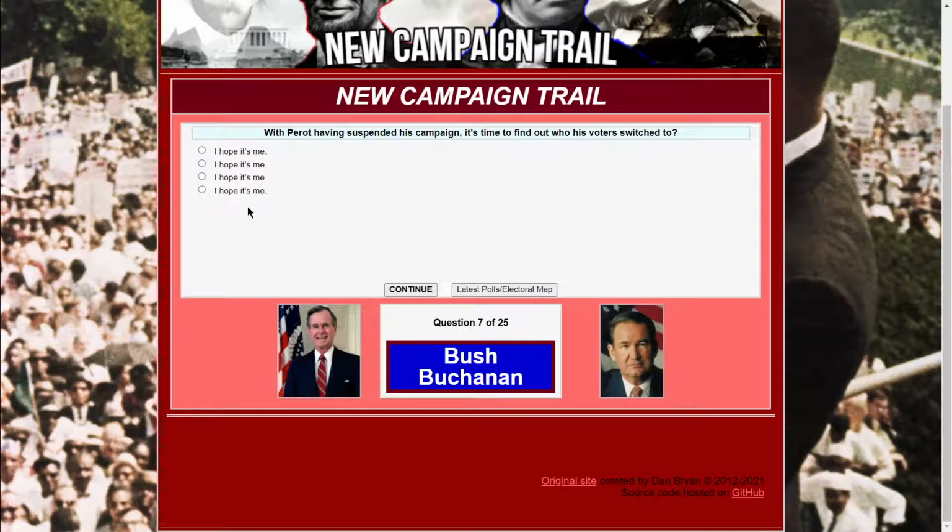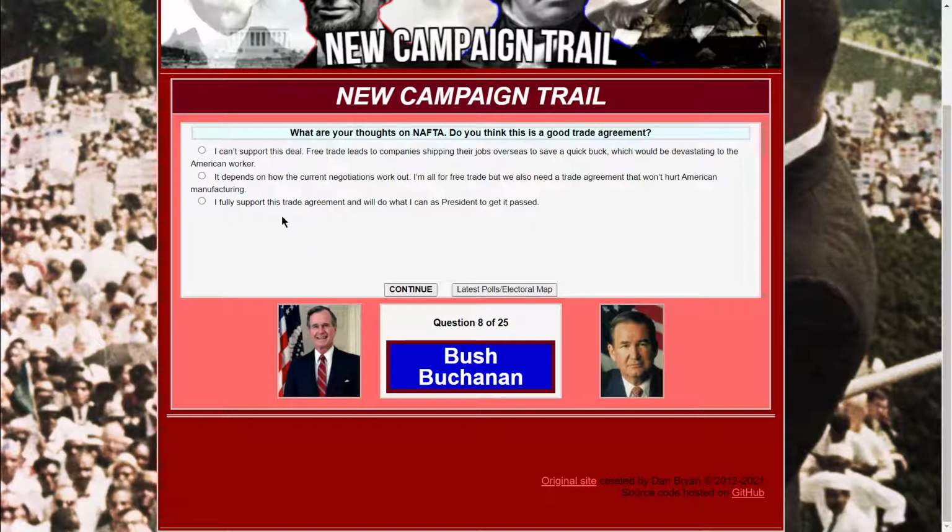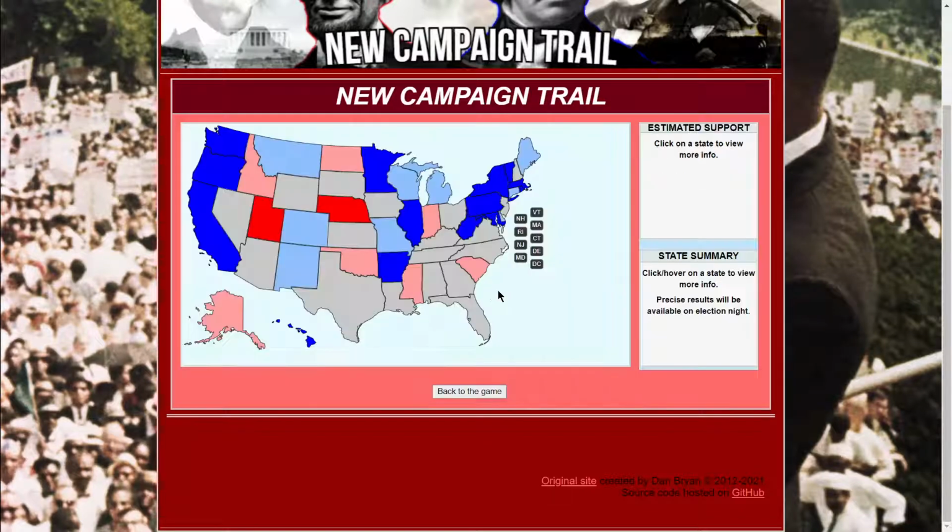Well, with Perot suspending his campaign, it's time to figure out where the voters have gone. Well, I hope it's me. It's split even. Okay, whatever. What are your thoughts on NAFTA? Do you think it's a good trade agreement? So if you were to look at the states that are close, NAFTA moderate, NAFTA support, NAFTA moderate. Okay, so NAFTA is popular.